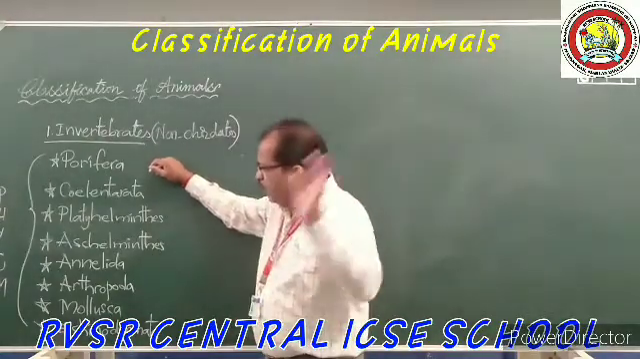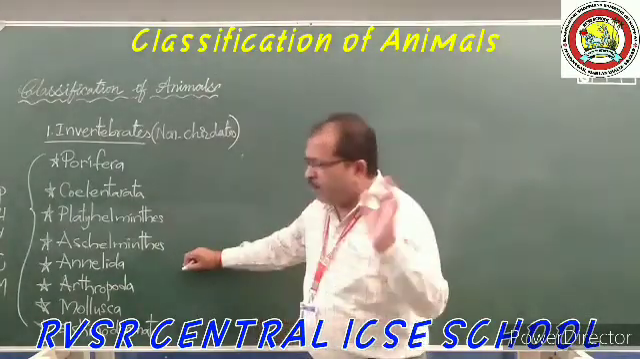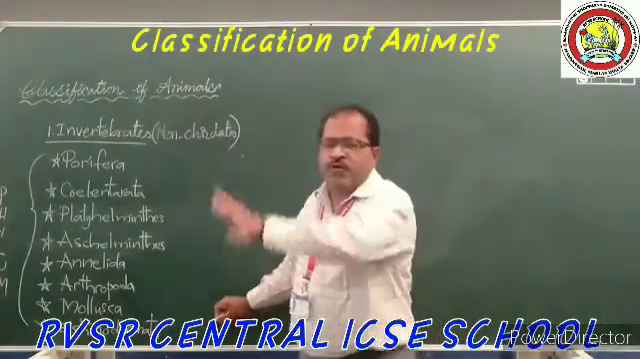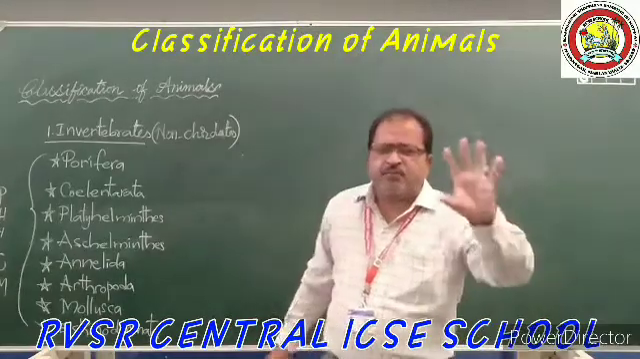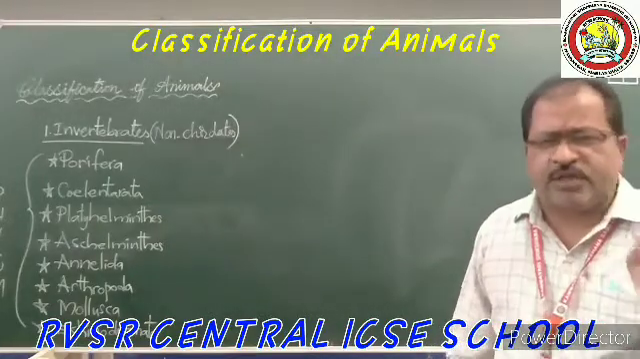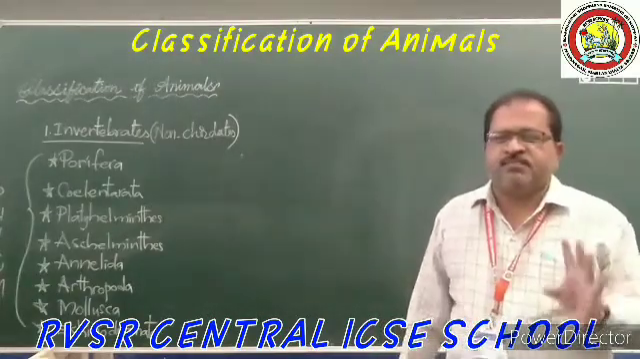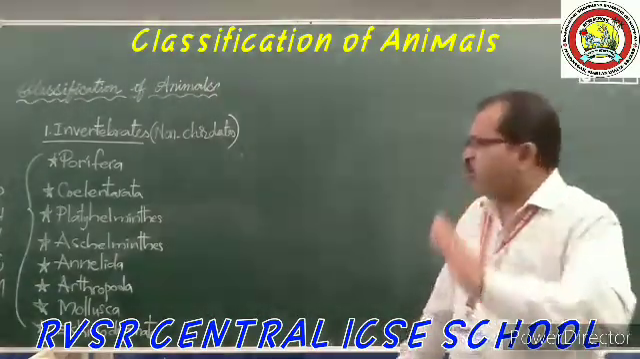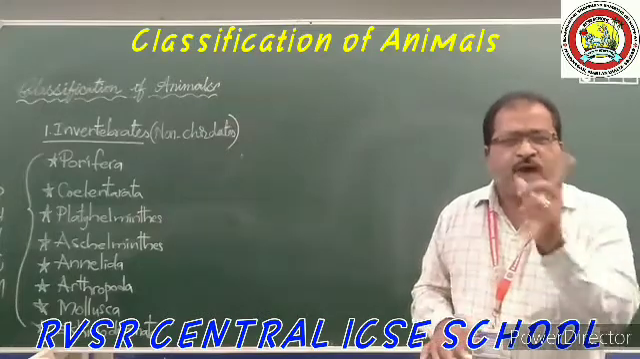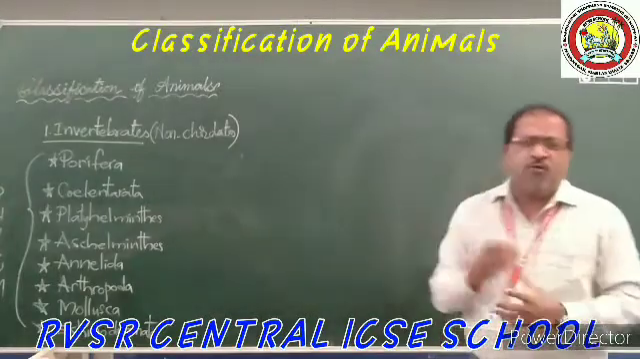You should say phylum Porifera, phylum Coelenterata, phylum Platyhelminthes, phylum Aschelminthes, phylum Annelida, phylum Arthropoda, phylum Mollusca and phylum Echinodermata. These are the 8 phyla into which invertebrates have been classified based on their body structure, their habitat and food habits. Phylum is the singular, phyla is the plural. Okay, so let us learn about these phyla one by one.